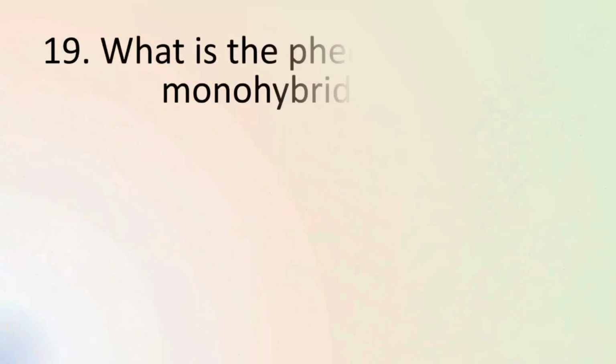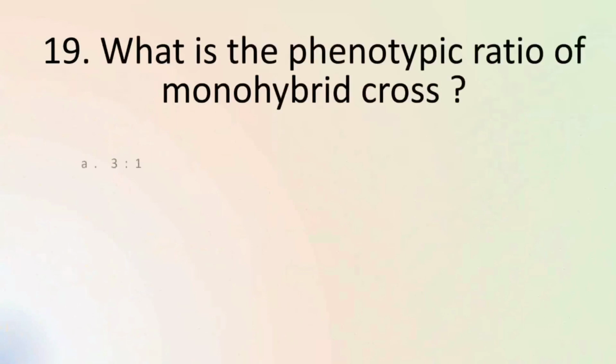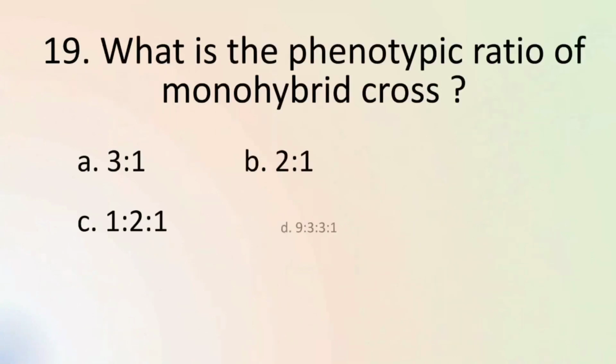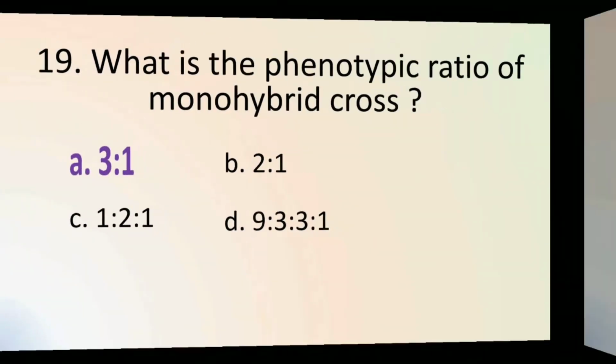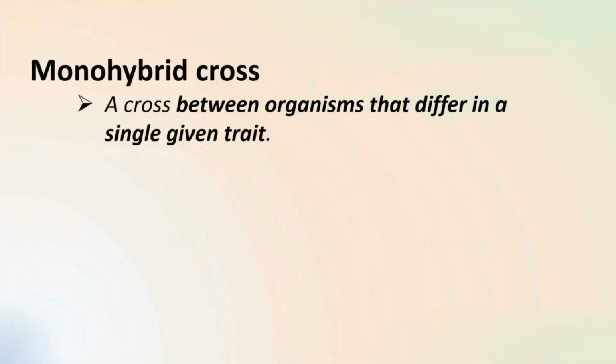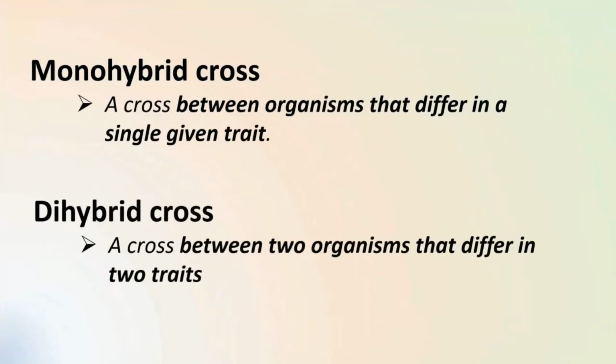The phenotypic ratio of monohybrid cross is 3:1. 1:2:1 is the genotypic ratio of monohybrid cross, and 9:3:3:1 is the phenotypic ratio of dihybrid cross. Let's understand what monohybrid cross and dihybrid cross mean. Monohybrid cross is a cross between two organisms that differ in a single given trait, whereas dihybrid cross is a cross between organisms that differ in two traits.